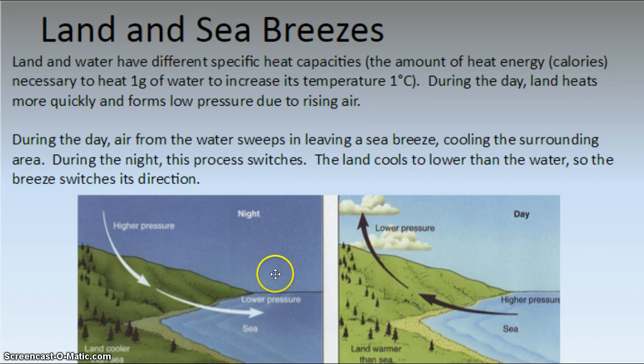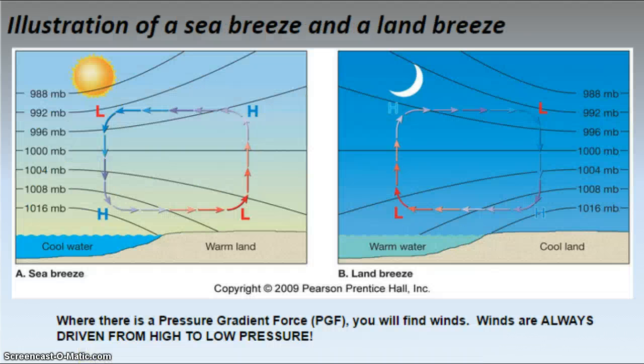So we have two different features that we're looking at. Where's the high pressure? Where's the low pressure? It might be easiest to say find where the air is rising. That's your low pressure. So during the day it's over land. During the night that's over water. Wherever the low pressure is, the wind is going to be blowing towards it, right? High to low pressure. Winds always blow from high to low pressure.